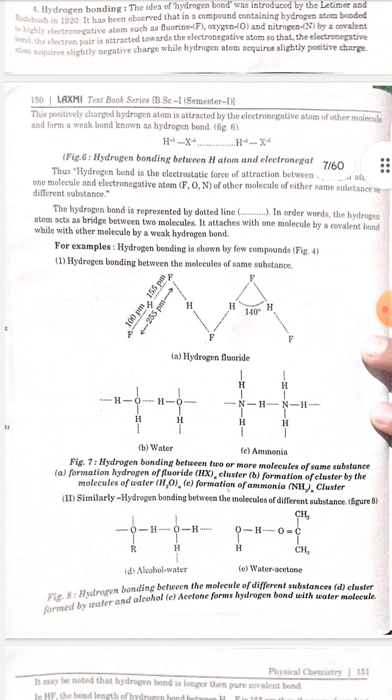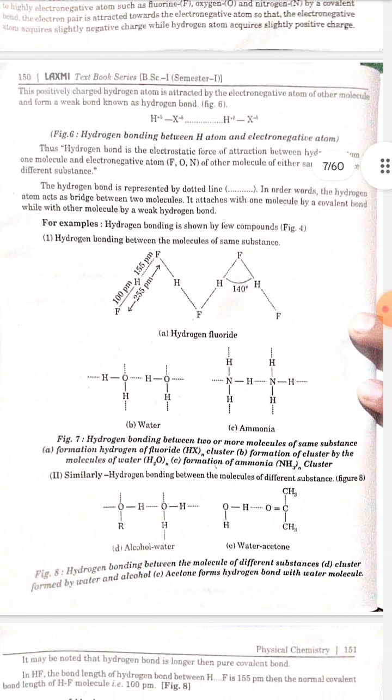This positively charged hydrogen atom is attracted by the electronegative atom of another molecule and forms a weak bond known as hydrogen bond. HX bonded with HX. Hydrogen bonding between H atom and electronegative atom.